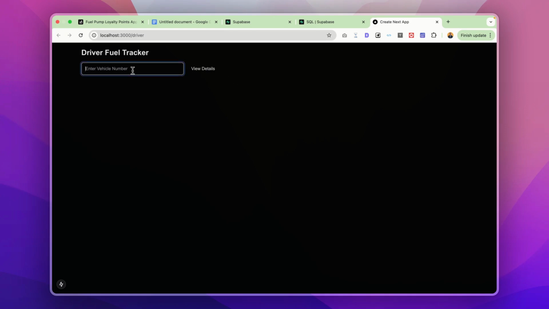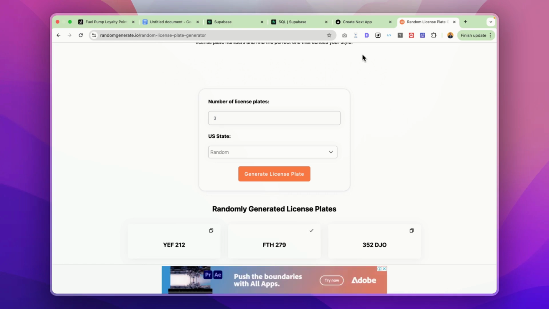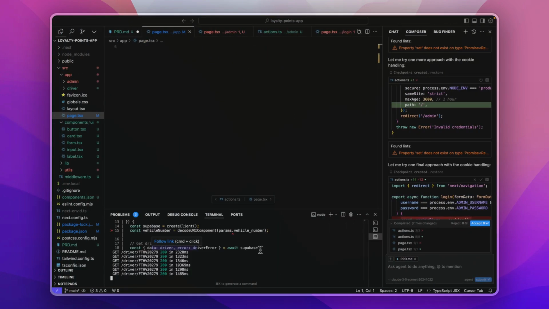So let's enter one of the plate numbers. I will randomly generate a license plate number and try running it in the app. Let's click on view details. When I click on view details, I should be redirected to the panel where it will show me how many liters. Okay, so it shows me that the vehicle is not found. Please check the number or contact the pump owner, which is the right response because the admin has not added this vehicle in the past.